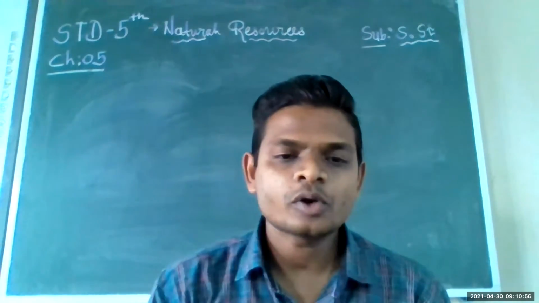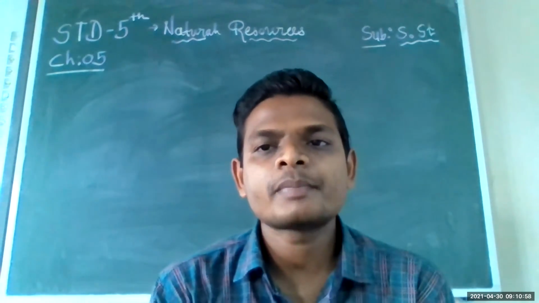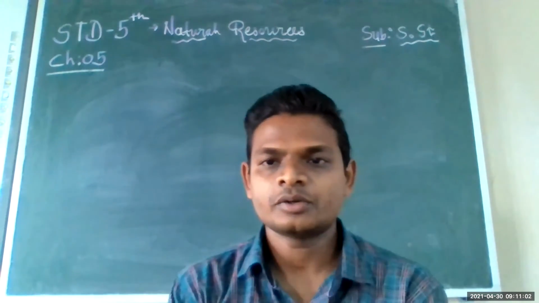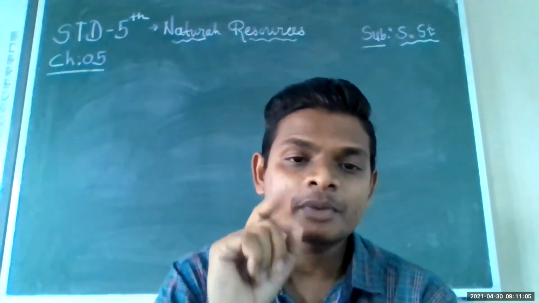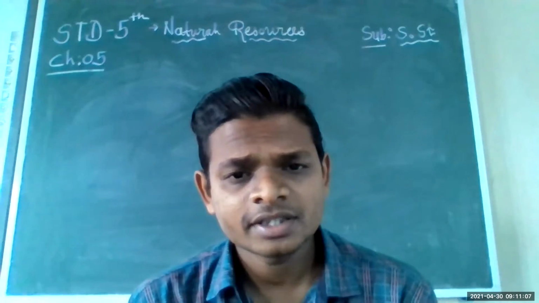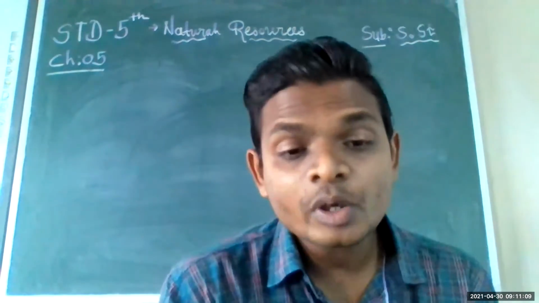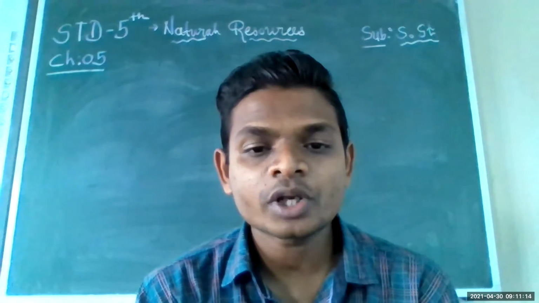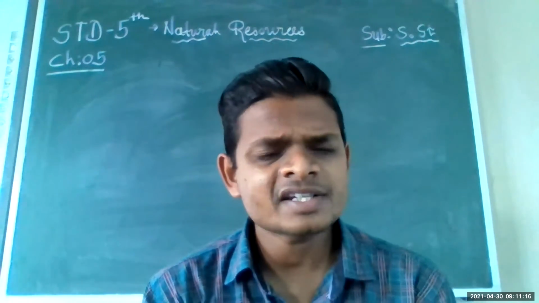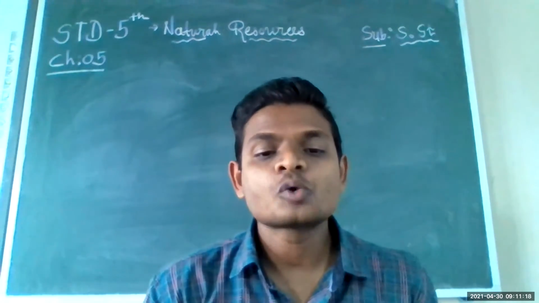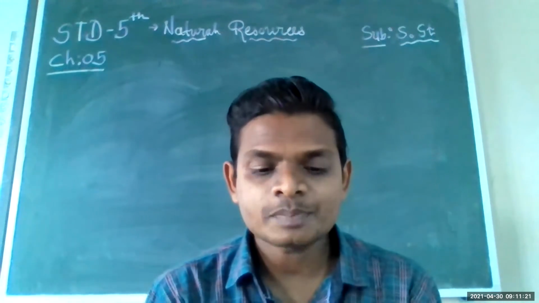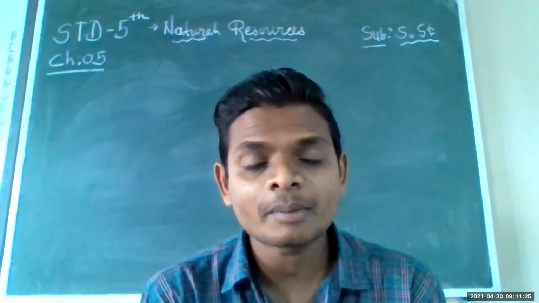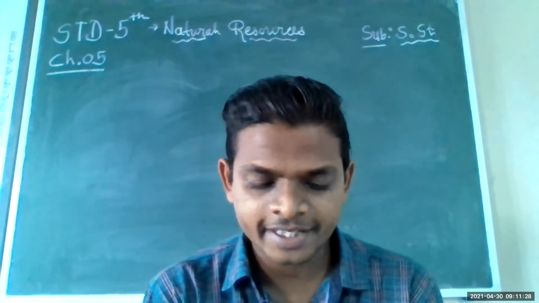Okay, we have already started chapter number 5 in subject social science. Chapter number 5, natural resources. We have discussed the renewable and non-renewable resources, biotic and abiotic components. Afterwards, yesterday we discussed solar energy, biogas plant, windmills. We completed that fill-in-the-blanks activity yesterday.